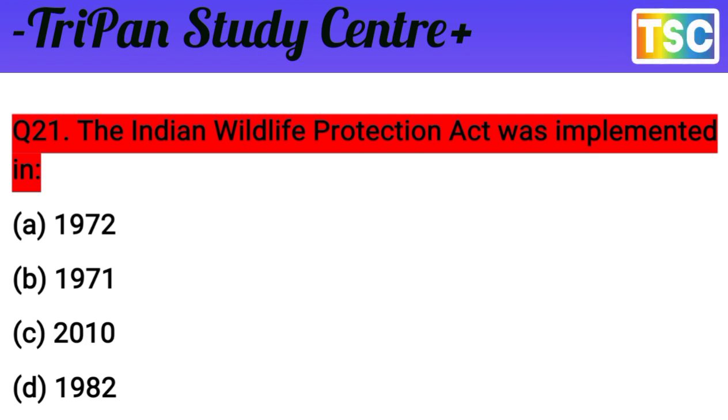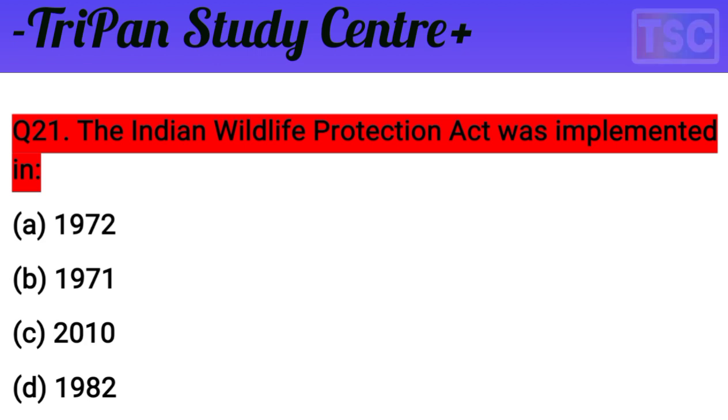You must have thought of your answer. Let's see what our answer for this question is. The question is clear here. The Indian Wildlife Protection Act was implemented in. You know that that's important. First of all, reject your options here. First of all, C is already rejected because 2010 is nothing here. The Wildlife Protection Act was not implemented in 2010. And 1982 is also rejected. The options left, 50-50, are A and B.